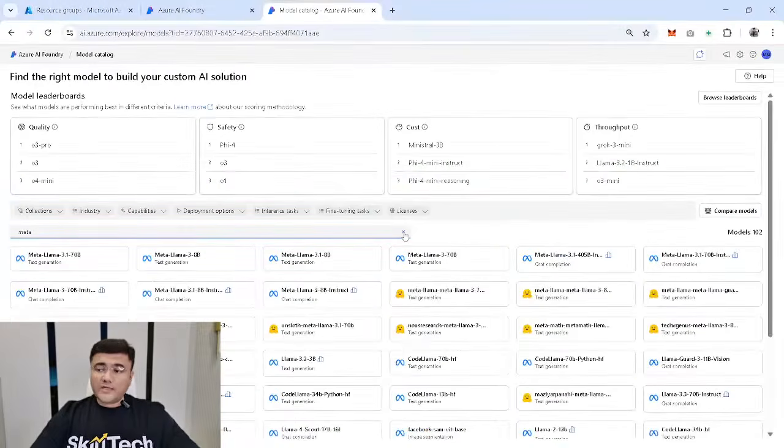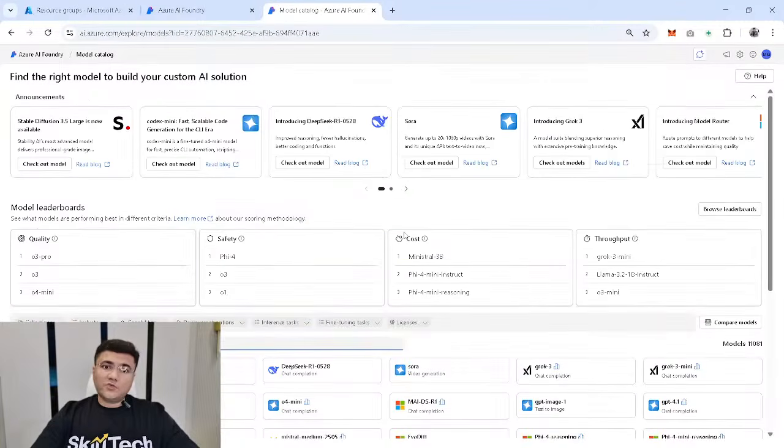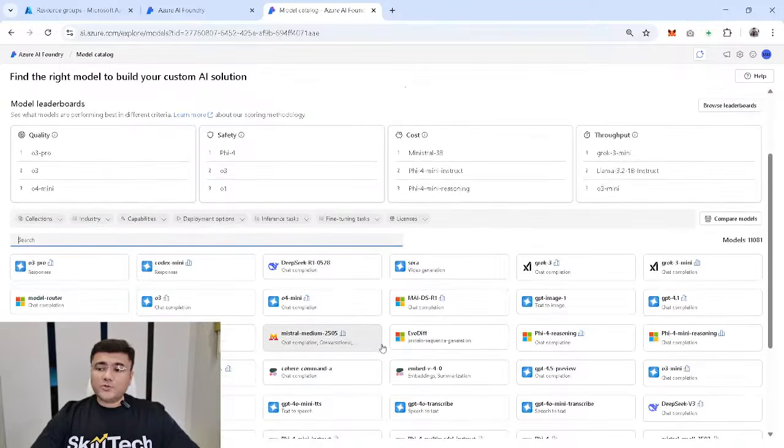Choosing the right model is the first decision you have to make, because based on the cost, the throughput, the quality of that model and the safety of that model, you are going to decide which model is the right choice for your requirement. So if you are developing agents for your project or for your client, you have to make sure that you first choose a correct model for that.